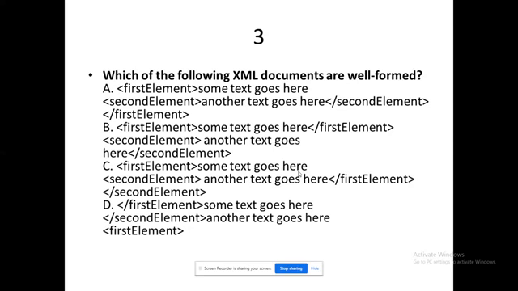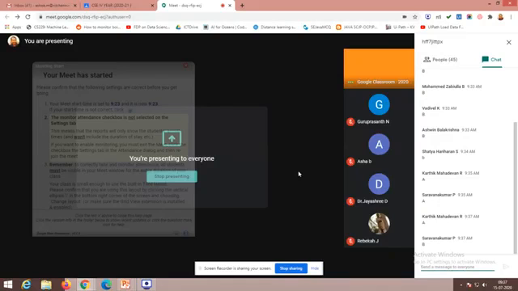First element, second element. In option A, the first element tag was nested for the second element. In option B, everything is in order. In option C, I could find some intersection between the first element and second element. In option D, the tag was not closed properly.